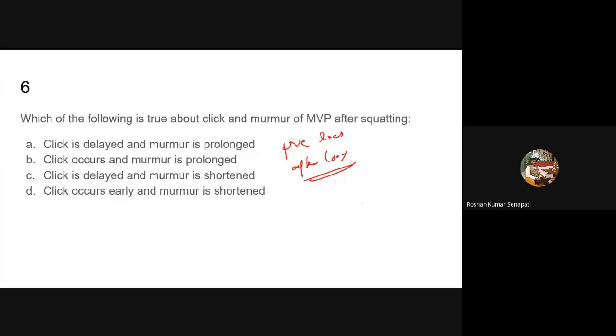Squatting actually increases the pressure in the systemic circulation. If systemic pressure increases, the afterload will increase.